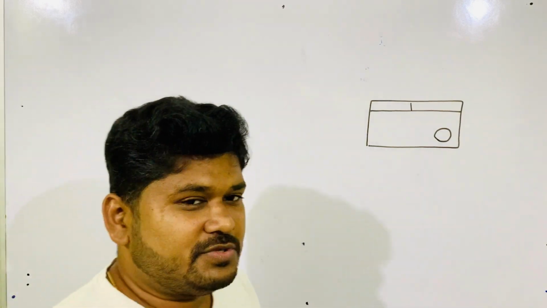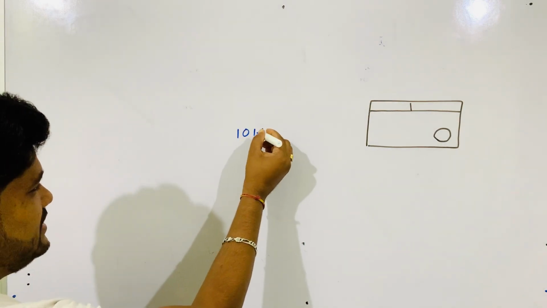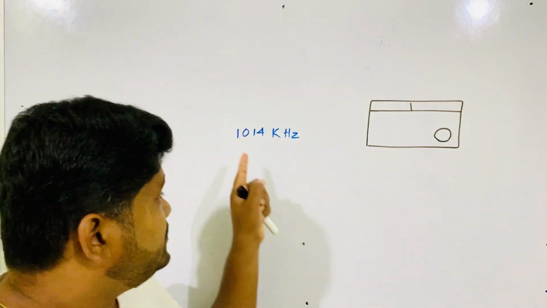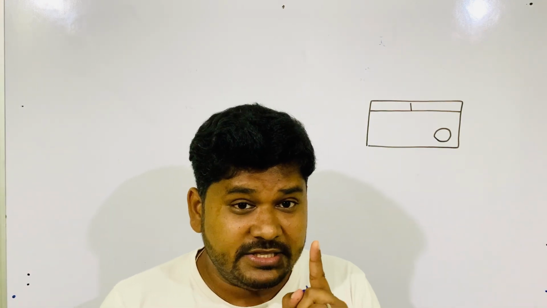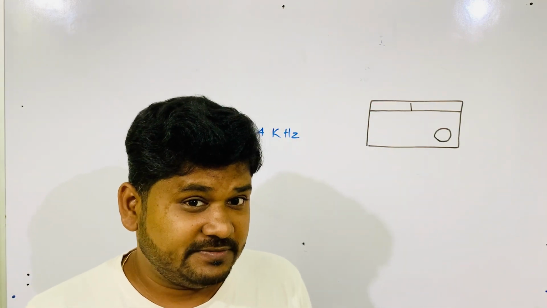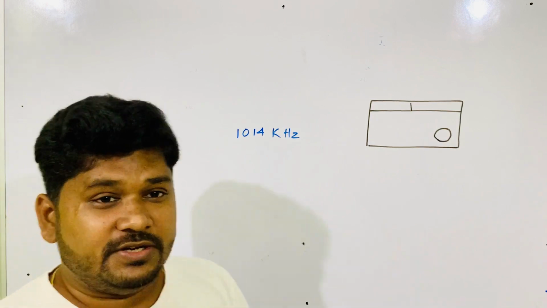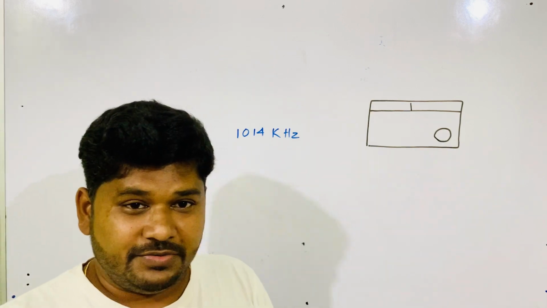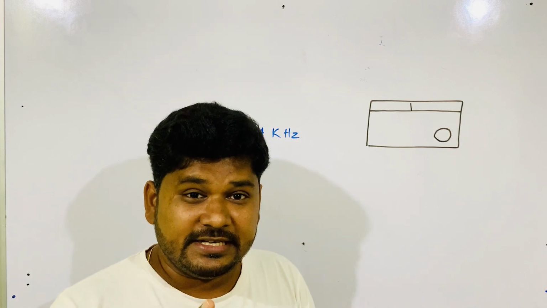Suppose Akash Bani, its frequency was, as one example, at that time in kilohertz, suppose 1014 kilohertz. This was the resonant frequency. Resonant frequency means at this frequency the signal will come. Tuning, I explained in the previous class. All signals are roaming, but when you tune to a particular frequency, that signal will be received by your radio or TV. Suppose now you tune to Akash Bani, when you rotate to this frequency, it should give a clear signal.